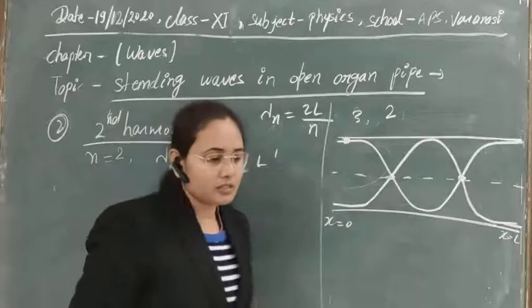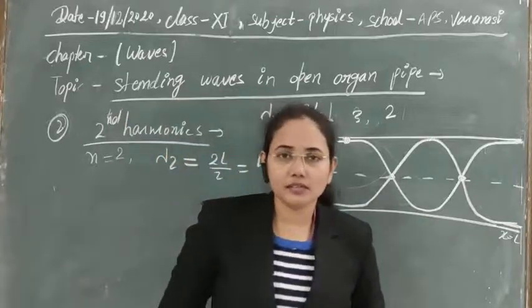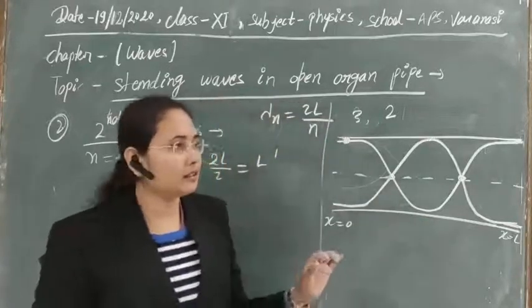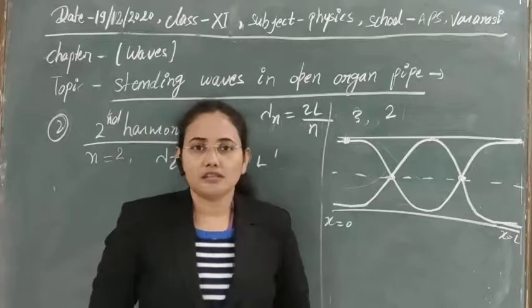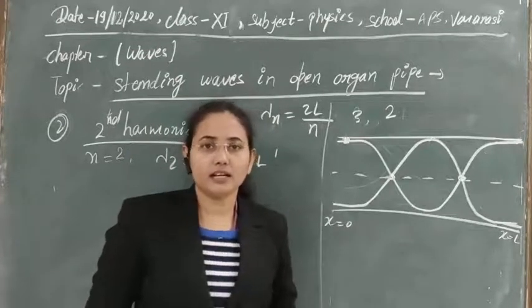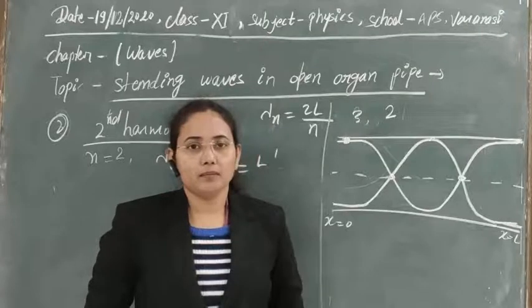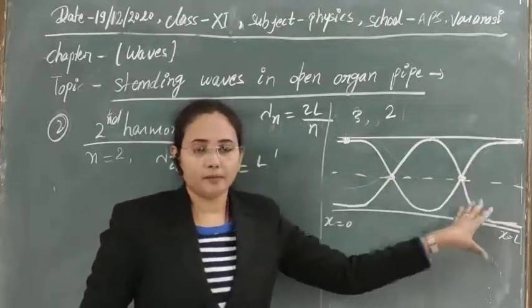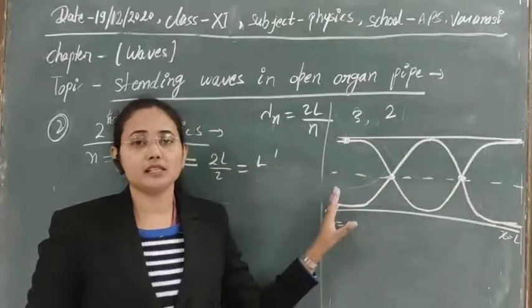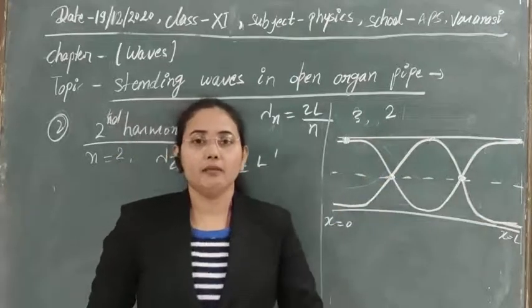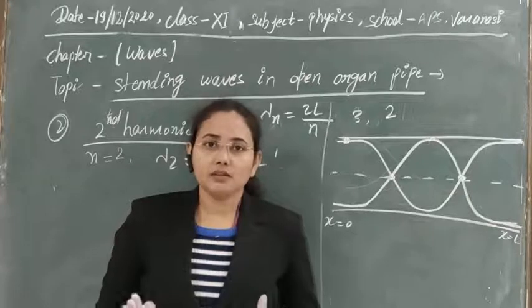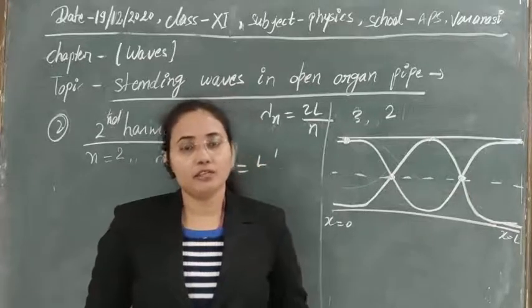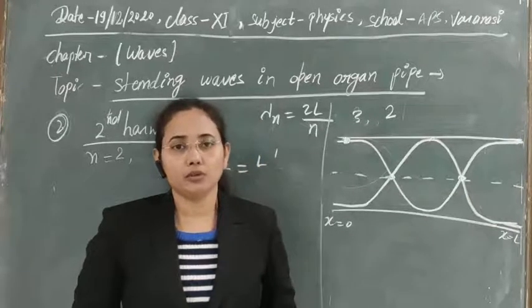Actually, the most important factor in all types of systems that we have studied, like the production of a standing wave in a string, the production of a standing wave in a closed organ pipe, is that you have to see this wave representation, the wave diagram, and with the help of that you can understand which types of antinodes and nodes can be formed there, and what the frequency of the harmonics will be.